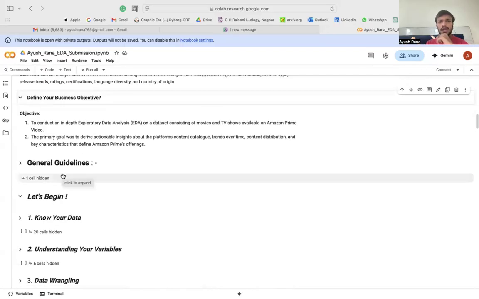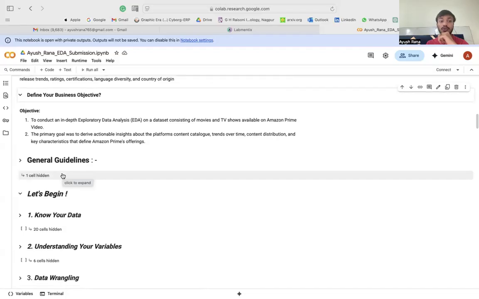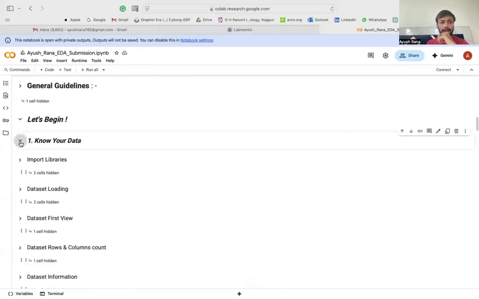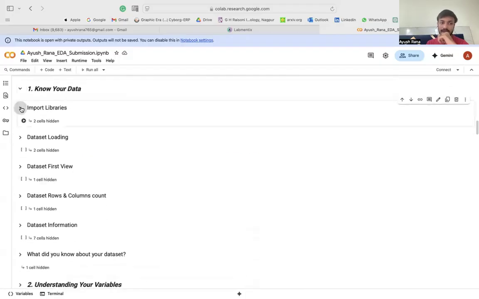So the two objectives I could derive from the problem statement that is given in the PPT as well, the first is to conduct the EDA on a dataset consisting of movies and TV shows available on the Amazon Prime Video. The second goal was to derive actionable insights about the platform's content catalog, trends over time, content distribution, and key characteristics that define Amazon Prime's offering. Guidelines were provided, so basically, let's get started.